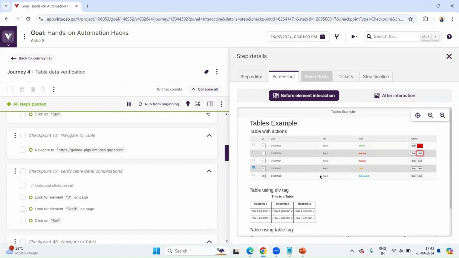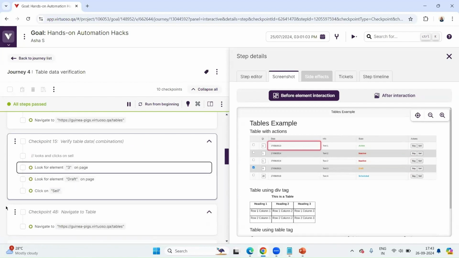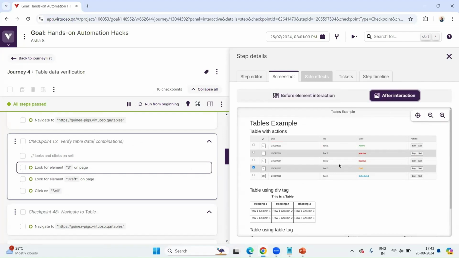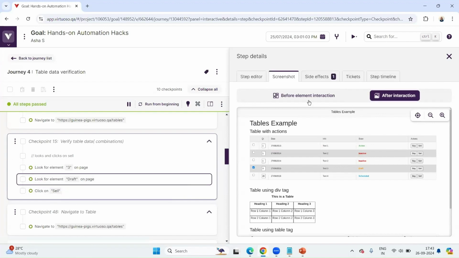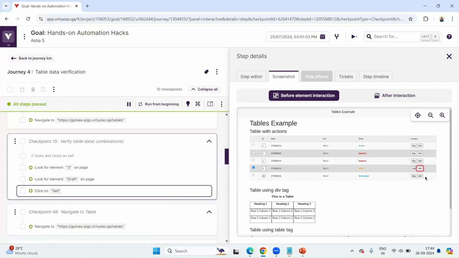Now let's suppose I want to verify based on two filters or two values. As you can see in the application, there is 3 as quantity and the state is draft. In that case, what I would write is as simple as an NLP syntax saying look for element 3 on the page. You can see the before and after element interaction. Let us look for the element 3 and then look for element draft on the page. Here you can see in red it has highlighted that it has looked for draft, and then it is clicking on that element.